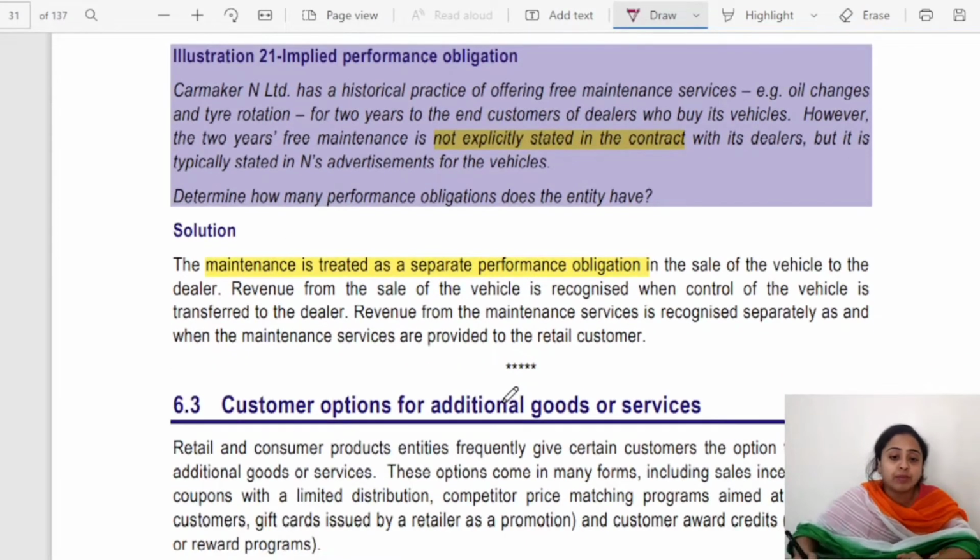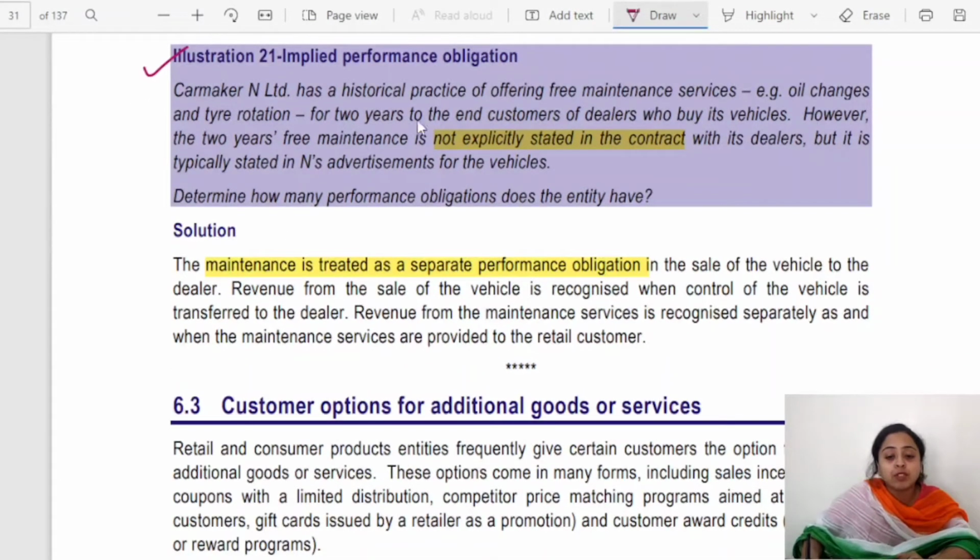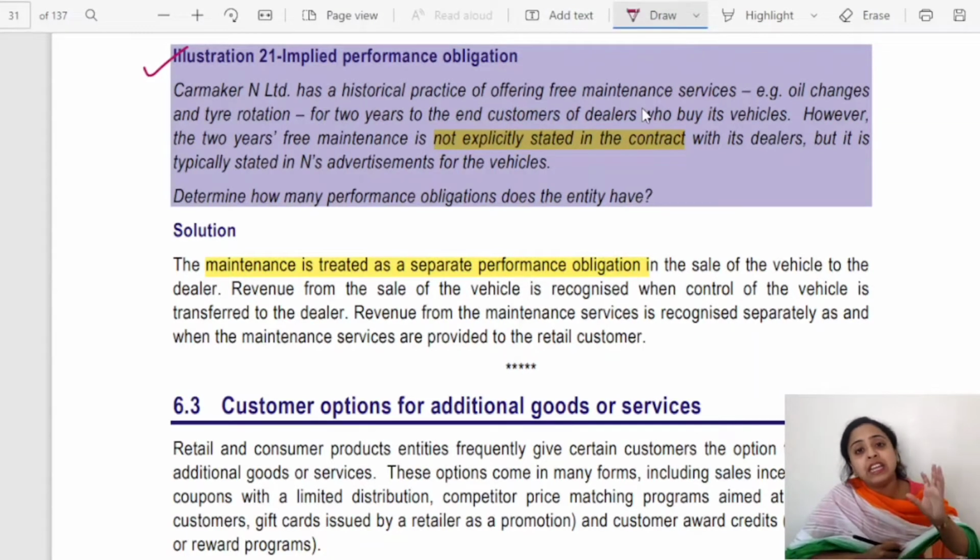Next, illustration number 21, implied performance obligation. Car maker N Limited has a historical practice of offering free maintenance services. Every time the car maker deals in any transaction of selling a car, it always offers free maintenance service. It is its past business practice, its historical business practice. It never has to say it separately.